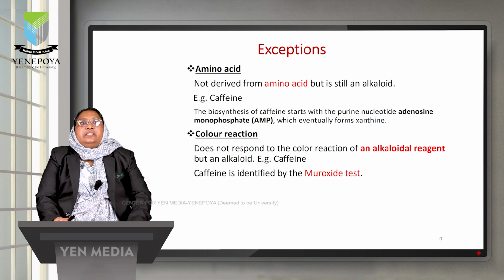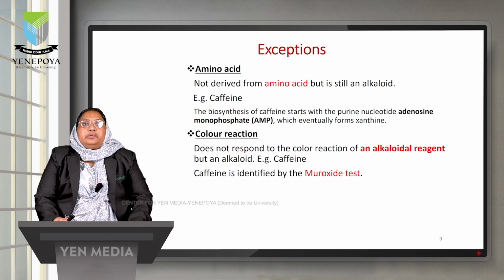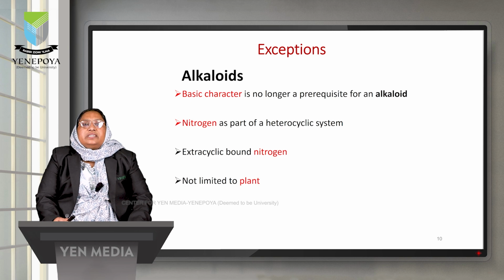And the last point, the alkaloid should give a positive response to the color reaction of an alkaloidal reagent. But caffeine is an alkaloid which does not give any positive reaction with the alkaloidal reagent. Moreover, caffeine can be identified by the test called the murexide test. So from these exceptions, we can see that basic character is no longer a prerequisite for an alkaloid, that nitrogen should be part of the heterocyclic ring is no more valid, extra-cyclic nitrogen can be present, and it is not limited to only the plant kingdom.